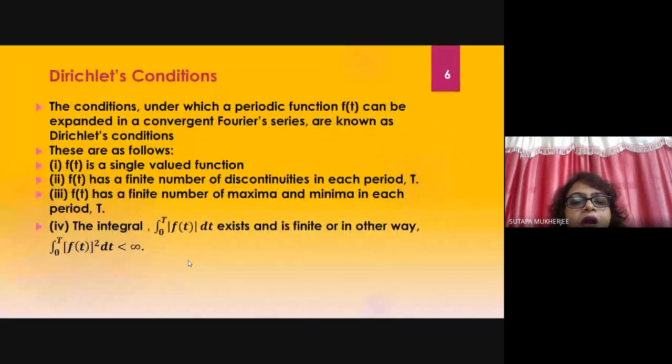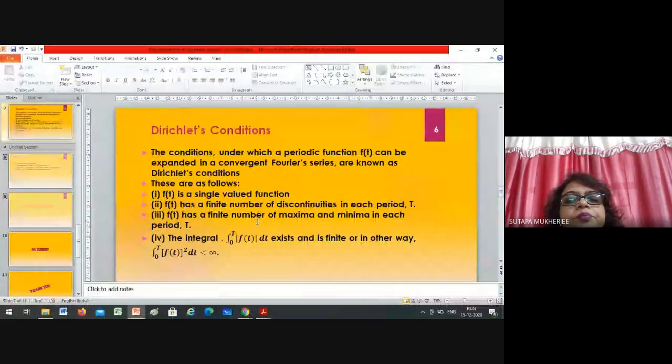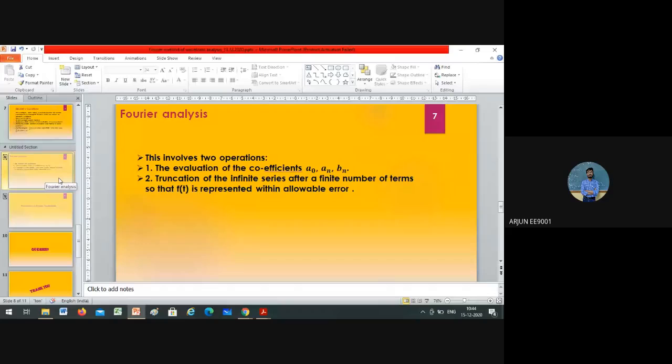Now come to the PDF, Fourier analysis. Okay. Is it visible, Fourier analysis? Yes, ma'am. But ma'am, at that time the slide was not visible.